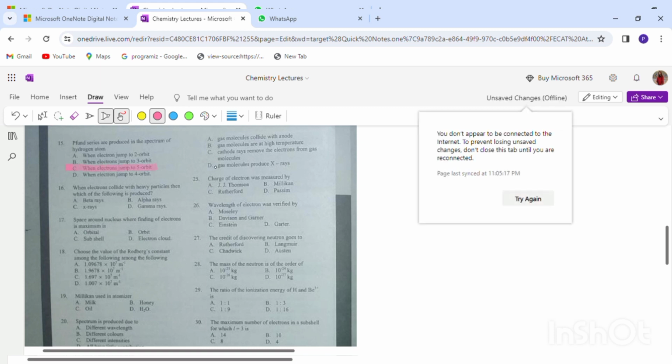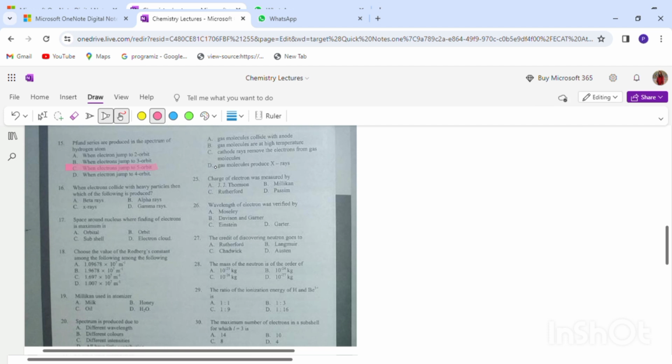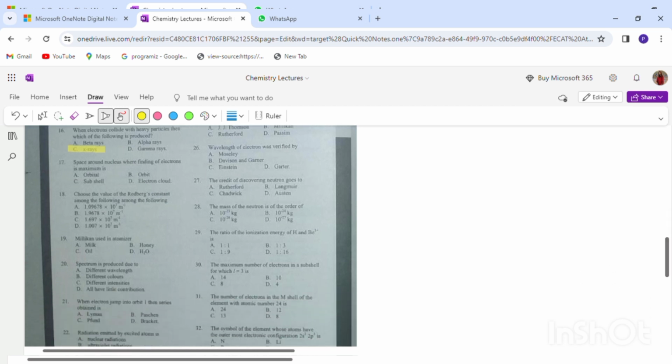Okay, let's read the 16th one. When electron collides with a heavy particle, which of the following is produced? We have learned about X-rays production. When electron is collided with an element of very heavy atomic number, it produces X-rays. We have discussed K alpha series, L alpha series, each and everything in very detail. What is the 17th MCQ asking us about? Space around nucleus where finding of the electron is maximum is orbital. This we have already discussed.